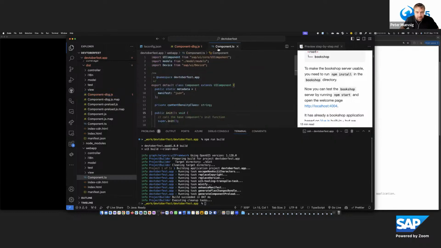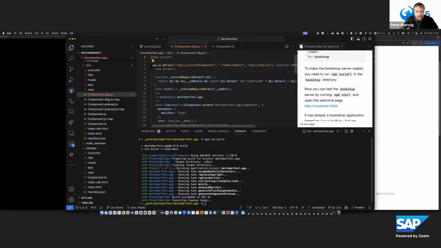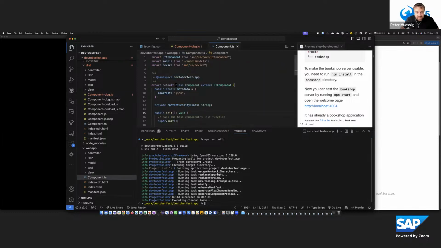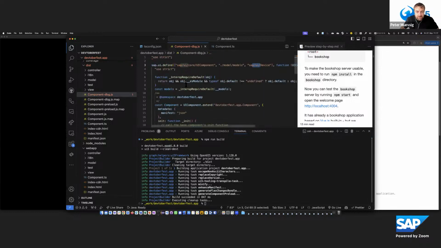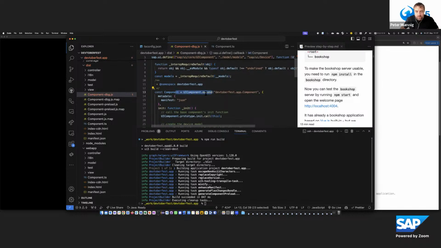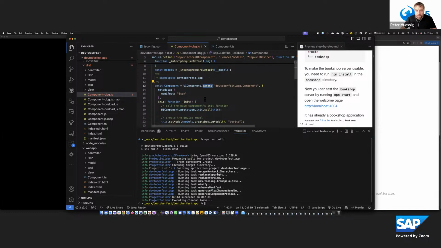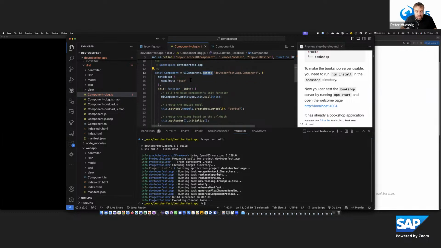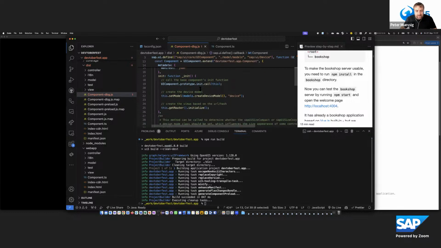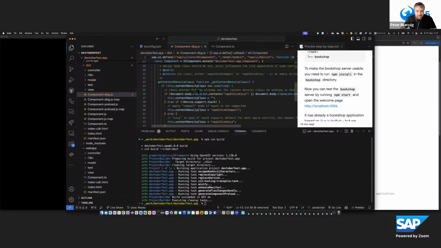If we compare the TypeScript code now, the imports are translated in the build to UI5 AMD-like module code, having our dependencies expressed in this AMD-like syntax. And the class we see here for the component definition is transpiled into a UI5 UIComponent extend call, so the UI5 class extend syntax to create extensions of different component classes. That's more or less what happens in this transpiling step.